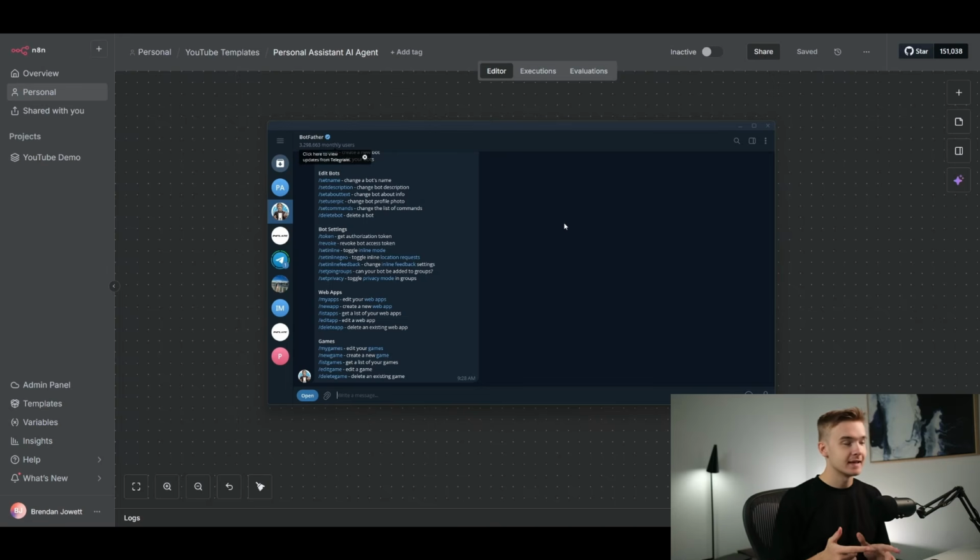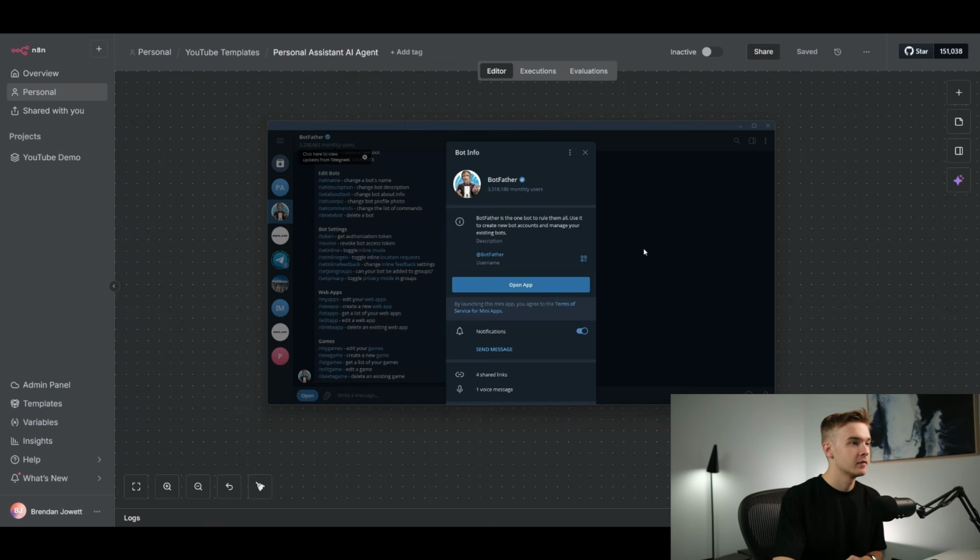So to get the Telegram bot set up, you'll have to go over to Telegram. This right here is the web app for Telegram. This also works on your phone as well, of course. And the way to create a bot is to go to a particular bot on Telegram called the BotFather. So you can send a message to the BotFather by sending a message to the username @botfather. This is a Telegram-created system to actually generate the bots that we can use in automations like the one that I'm going to be building.